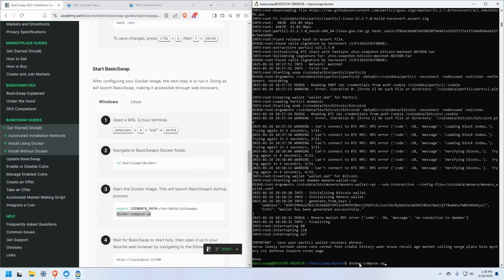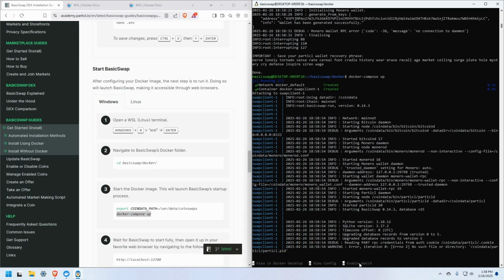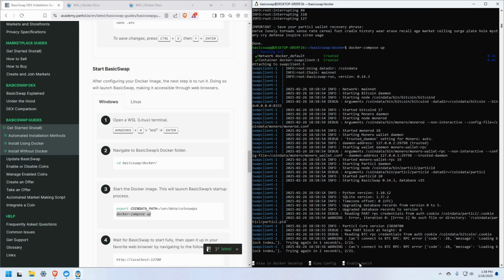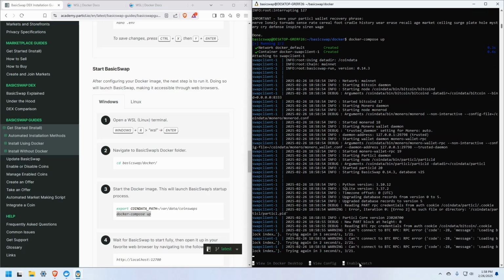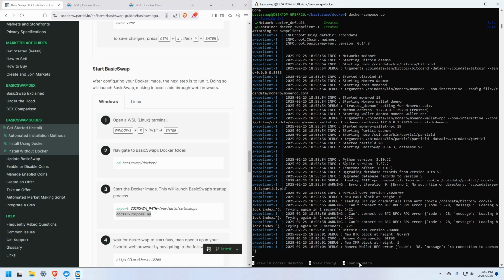To do so, you can proceed with the very final command, which is docker compose up. This will launch your Docker image with the BasicSwap application installed. Once that's up and running, it will make BasicSwap available to you directly from your web browser at the localhost:12700 address.